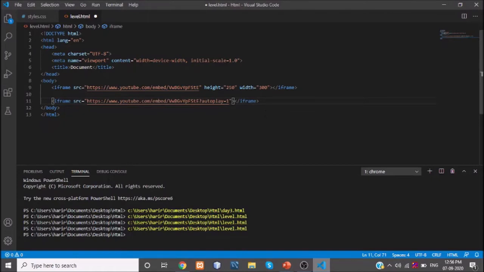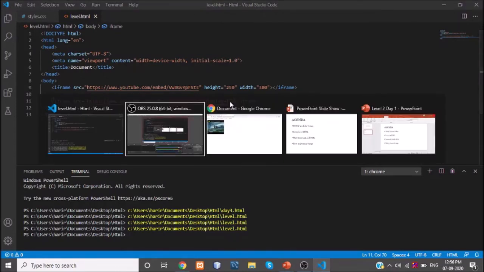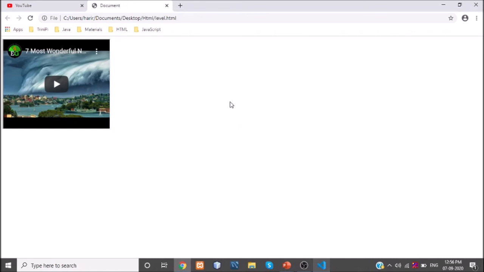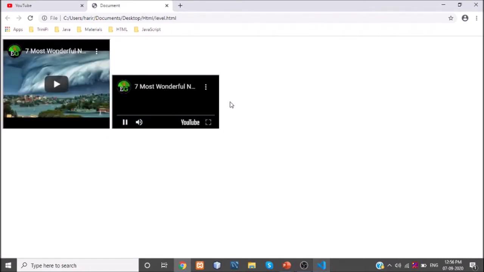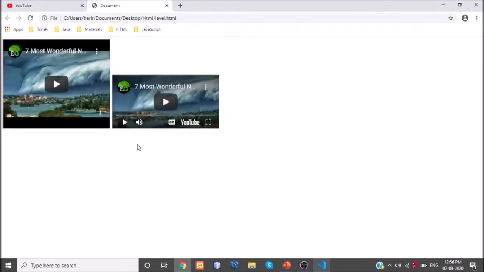So after this ID, just mention a question mark, and after the question mark include autoplay equal to 1. What this does is, when your website is running, the YouTube video will play automatically. Let's see how it is replicated.